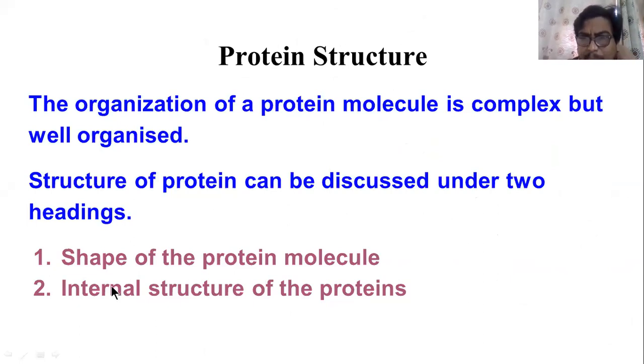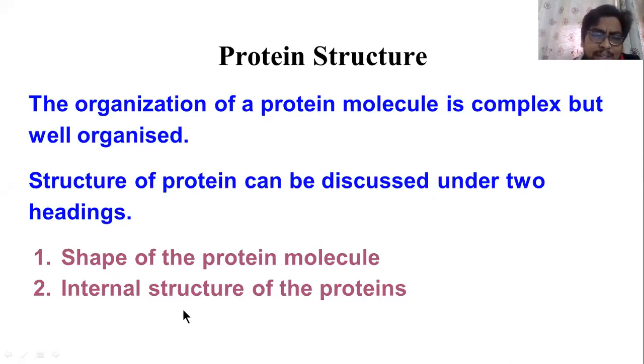Like when we are buying a bike, or a car, or building a house, that is the outer structure of our bike, car, house. Like that, the first heading, shape of the protein molecule, specifically tells about the outer look of the protein molecule. Internal structure is like inside the bike, inside the car, what type of engine is present, inside the house, how the interior designing is done.